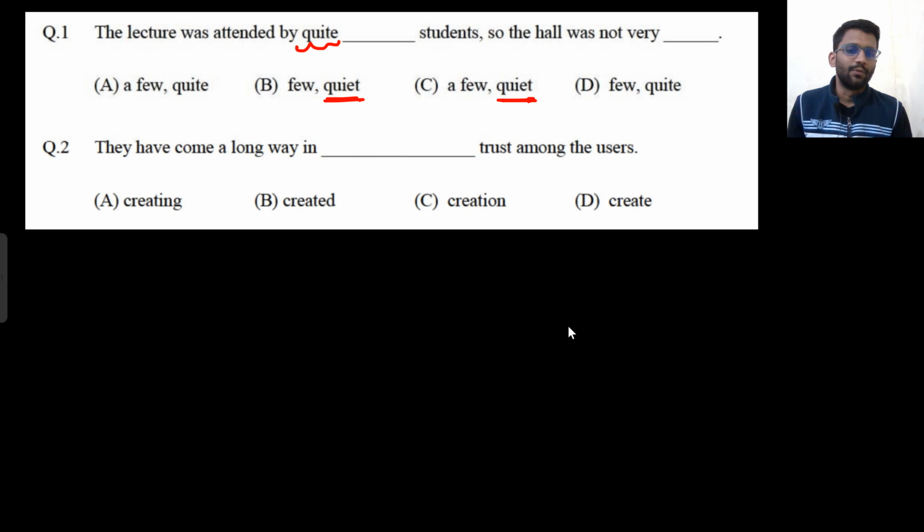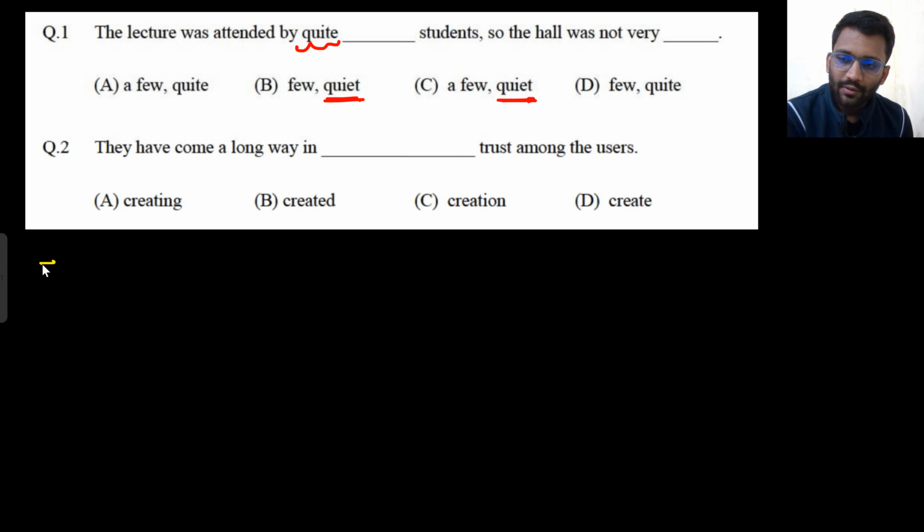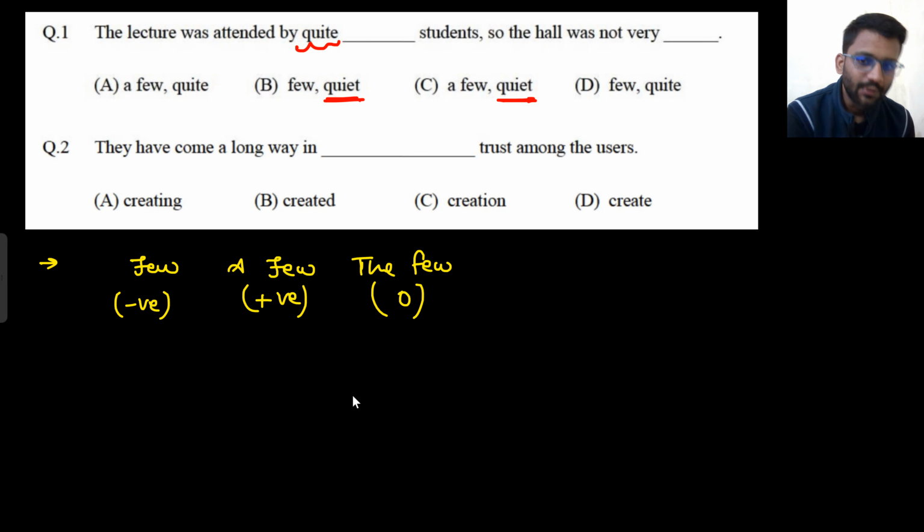Now few, a few, and the few. There are three terms. Let me tell you the meaning of each. Few gives the meaning of negative, a few gives the meaning of positive, and the few gives the meaning of zero.